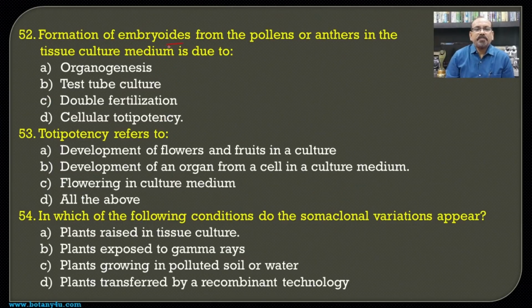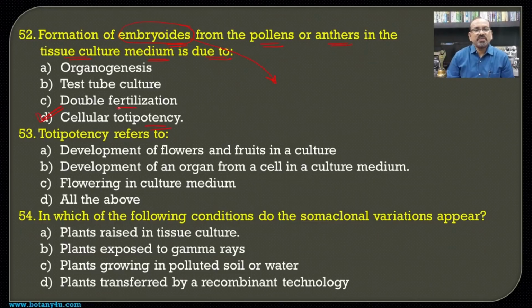Then formation of embryoids from the pollen or anther in tissue culture medium is due to: whenever there is a formation of the embryoid, it means nothing but the formation of the complete organism or the ability to develop as a complete organism, because later on after the germination in the laboratory or in tissue culture on medium, the embryoids are responsible to give rise to the complete plant body, and such a type of ability of the cell is nothing but the cellular totipotency, and hence it is the answer.